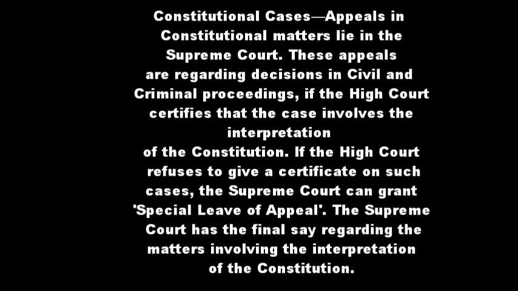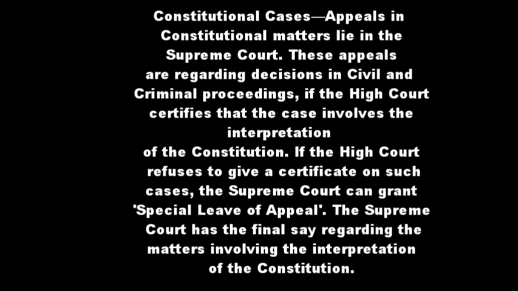The first point under appellate jurisdiction is constitutional cases. Constitutional cases means matters related to the Constitution that can be taken to the Supreme Court. Appeals in constitutional matters lie in the Supreme Court, and these appeals are regarding decisions in civil and criminal proceedings if the High Court certifies that the case involves the interpretation of the Constitution.